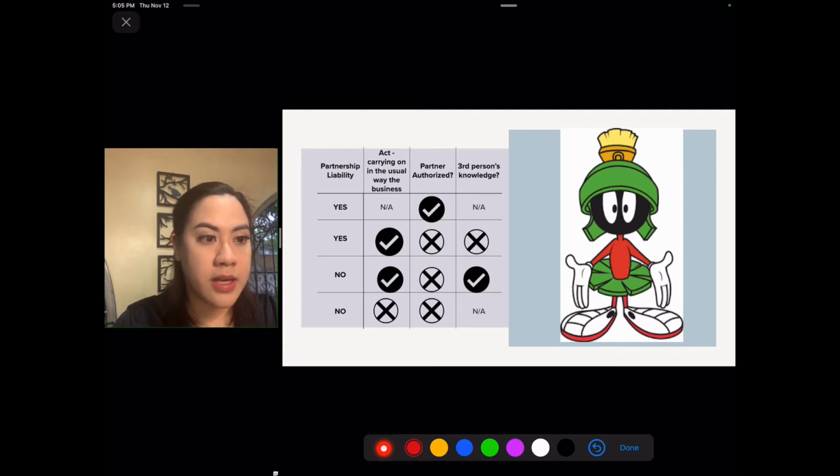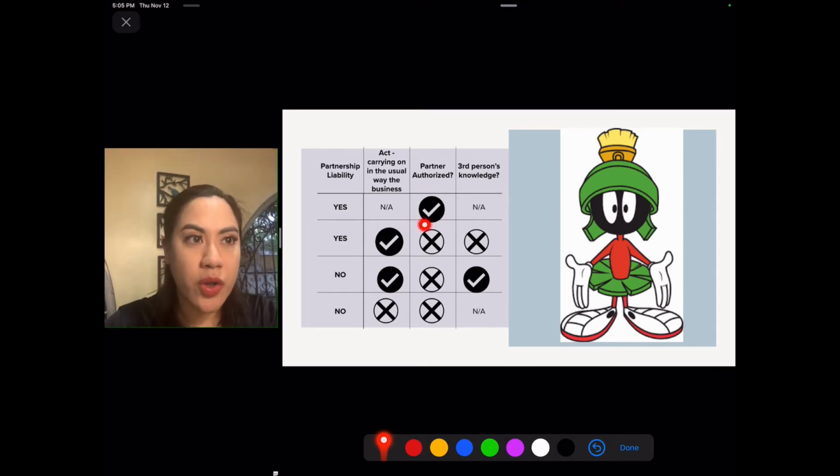So in this case, as I have mentioned, as long as the partner is authorized, whether or not that act is in relation to the normal course of business or it's something related to business but not, as I mentioned a while ago, the purchasing of a motorcycle, as long as that person is authorized, it will bind the partnership regardless of whether the third person knows that that partner is authorized or not. The partnership shall also be liable even if the partner is not authorized, if the act is carried on in the usual way of business, so long as the third person is innocent.